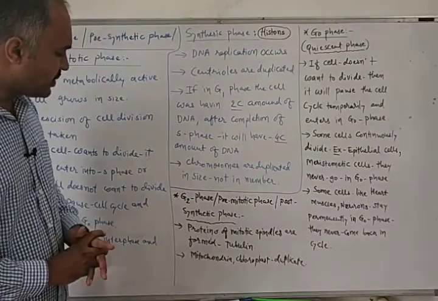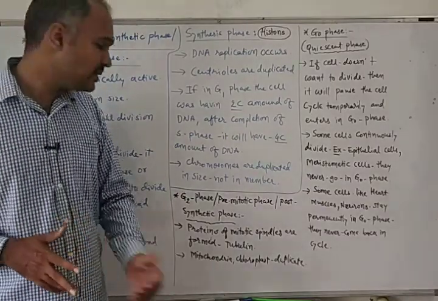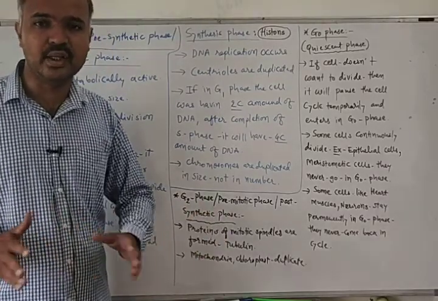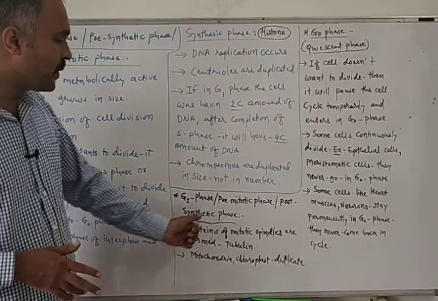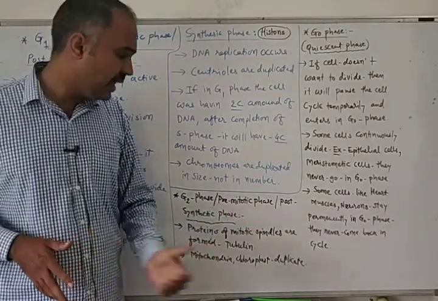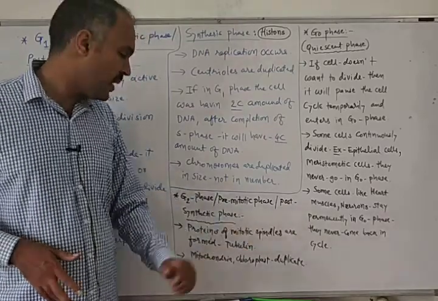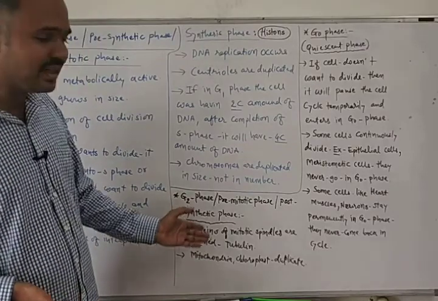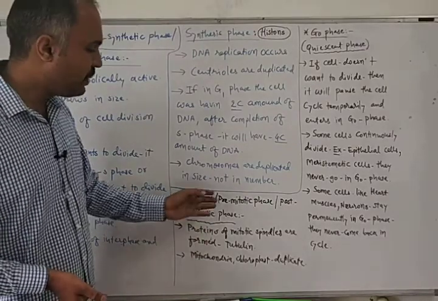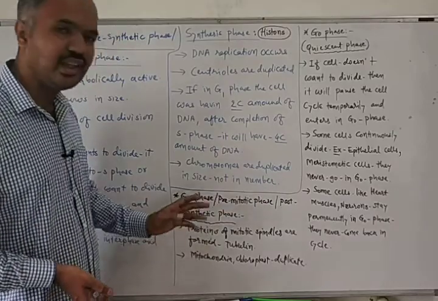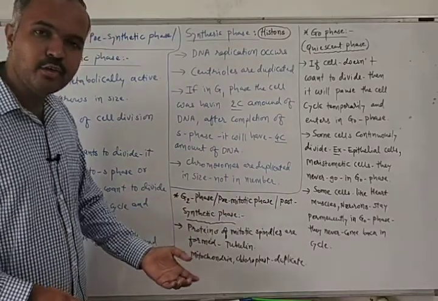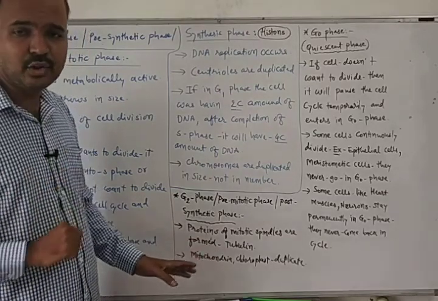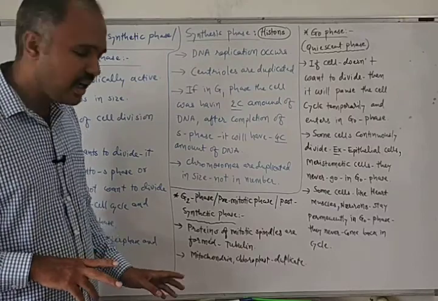So let's talk about the third phase of the interphase, that is G2 phase. G2 phase is also known as gap 2 phase, or pre-mitotic phase, or post-synthetic phase. So here three names are there: G2 phase or gap 2 phase, pre-mitotic phase, post-synthetic phase. During G2 phase, G2 phase is the shortest phase of the interphase.